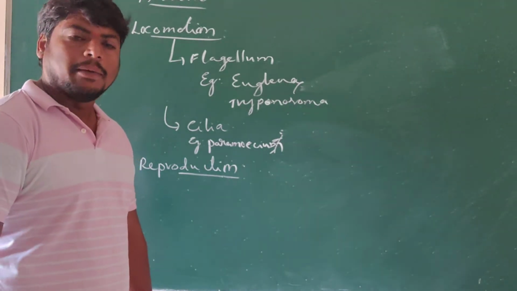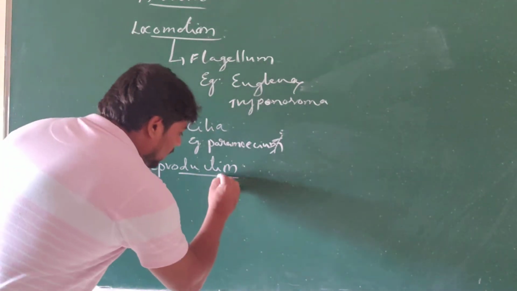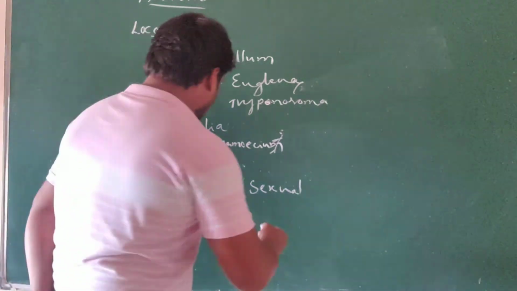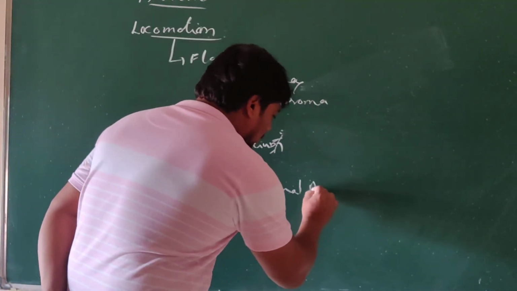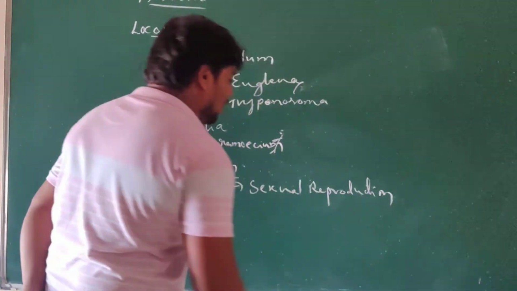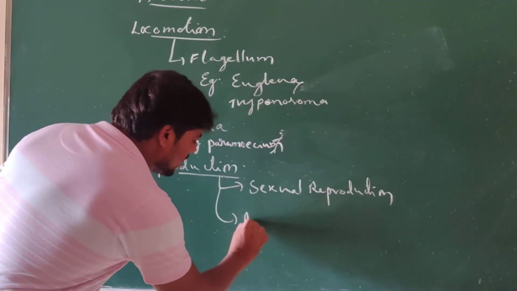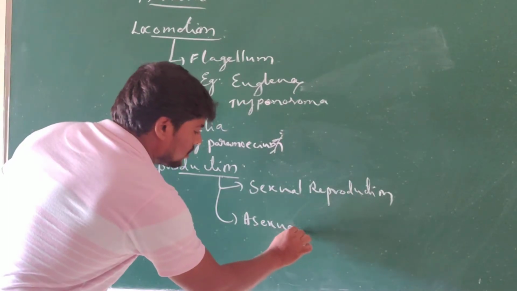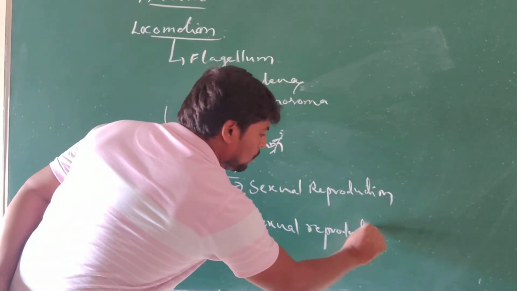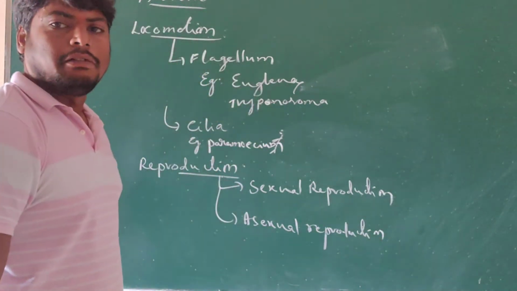This reproduction can follow either the sexual mode or the asexual mode. They follow both methods of reproduction.